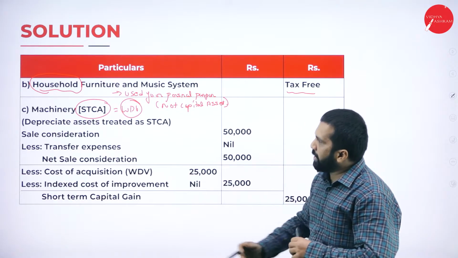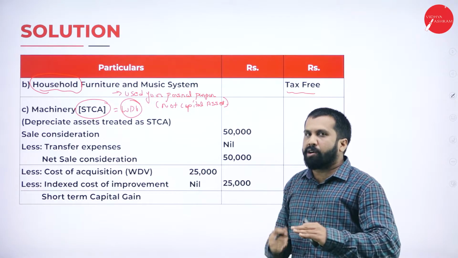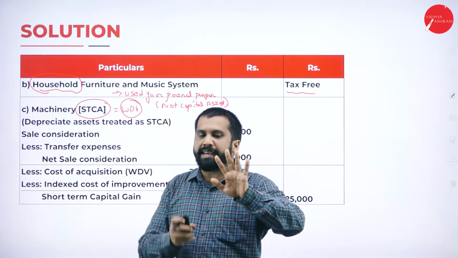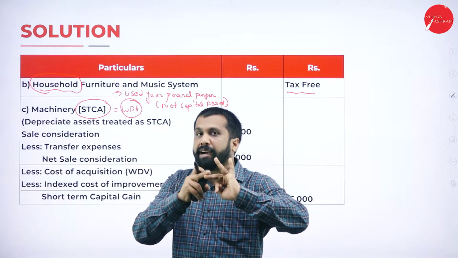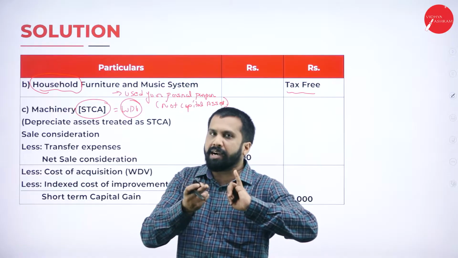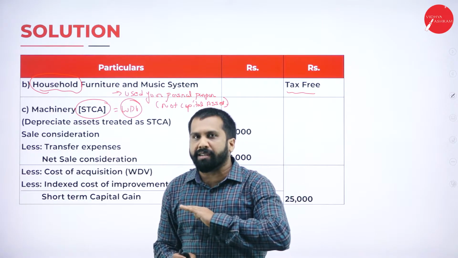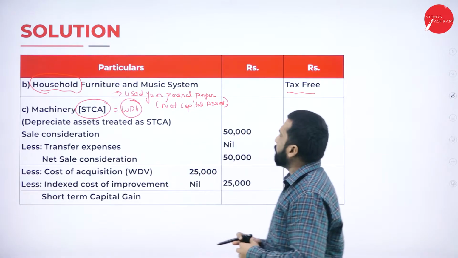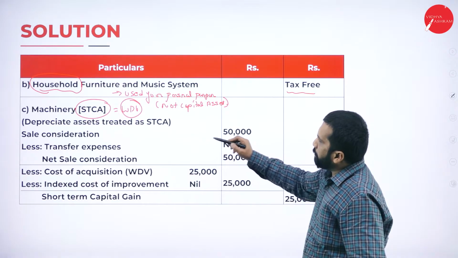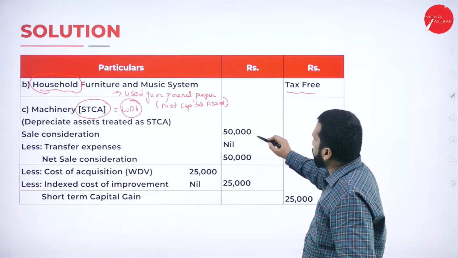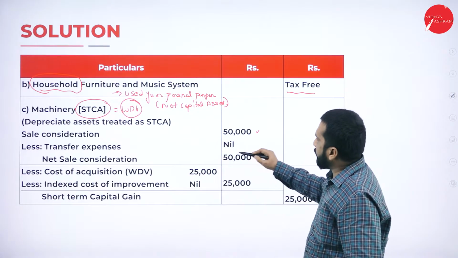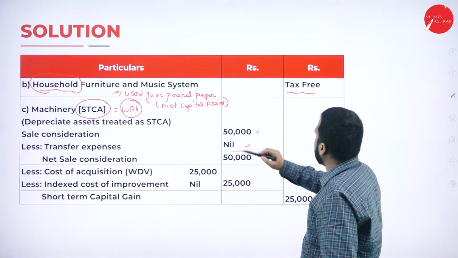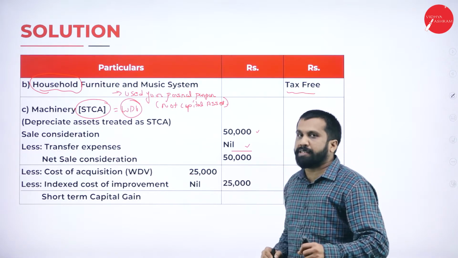Good. Now, same thing. Every problem, same thing. Concept will repeat. Other than this, I told you, you will get only 4 to 5 assets like furniture, machinery, agricultural land, household premises, or some vehicle. Other than this, you will not get, and shares. Other than this, you will not get any new asset. Now, machinery, depreciable asset, treated as short term. Clear? 50,000. Sale consideration nil and transfer expenses nil. So your sale consideration will be 50 only. What is your cost of acquisition? Go with WDV.